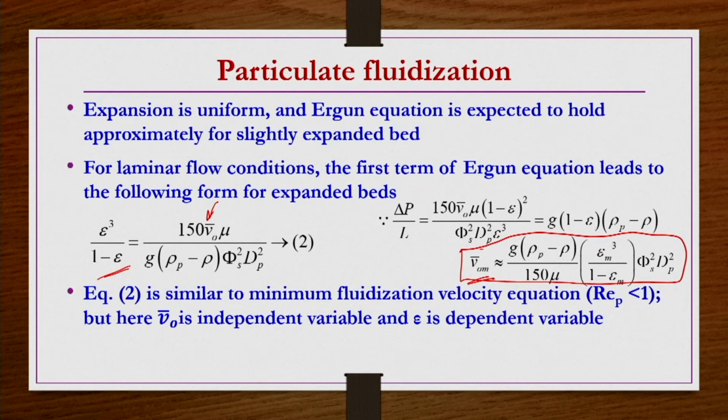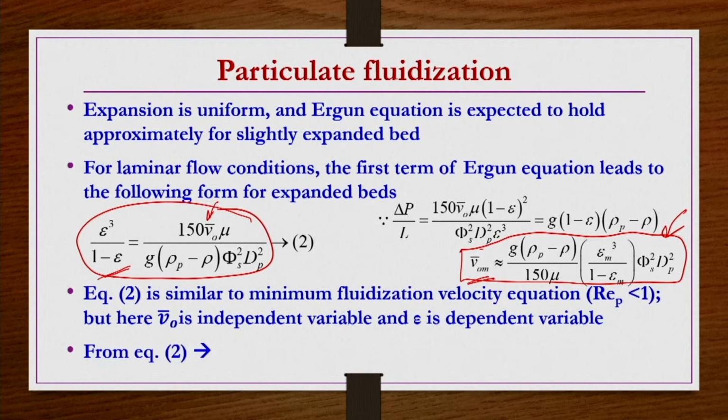That is the difference. So, the same equation we use to calculate the minimum fluidization velocity, we use here to get the voidage for the expanded bed beyond the minimum fluidization condition. So, superficial velocity is known. That means epsilon cubed by 1 minus epsilon is proportional to the superficial velocity, provided the superficial velocity is greater than the minimum fluidization velocity. If VO bar is equal to the minimum fluidization velocity, then epsilon is nothing but epsilon m.